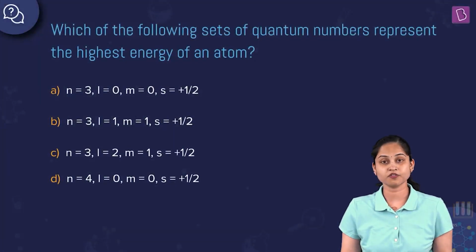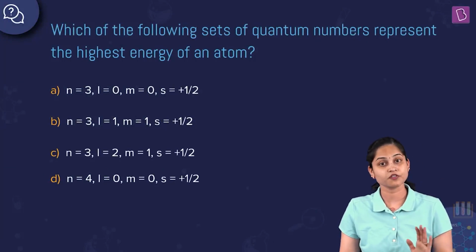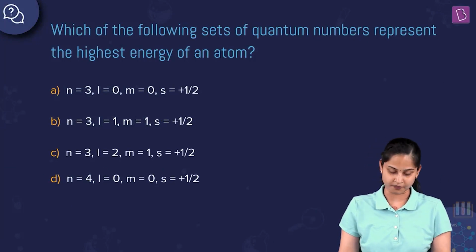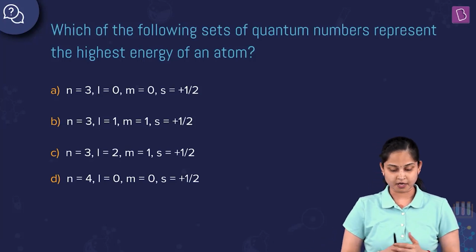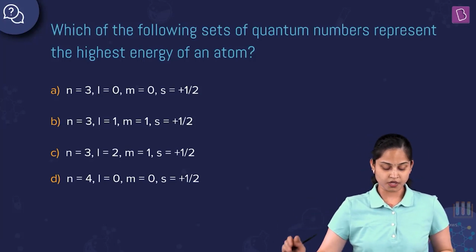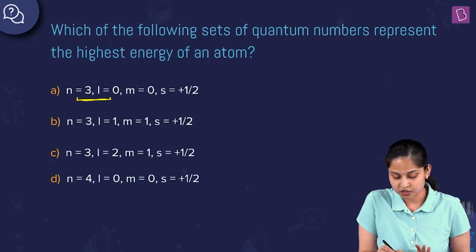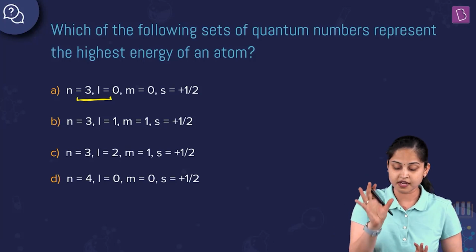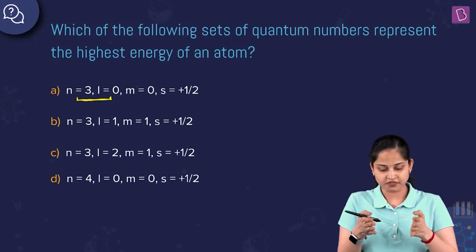The question over here is, which of the following sets of quantum numbers represents the highest energy of an atom? Let's look at the options. I'm seeing that n equals 3, l equals 0, m equals 0, and s equals half. Over here, we are mainly concerned with the values of n and l. Based on these two values, we'll calculate the set of quantum numbers that represents the highest energy of an atom.